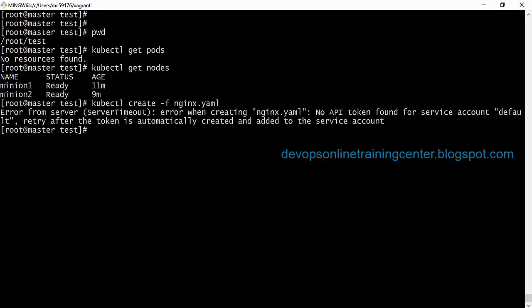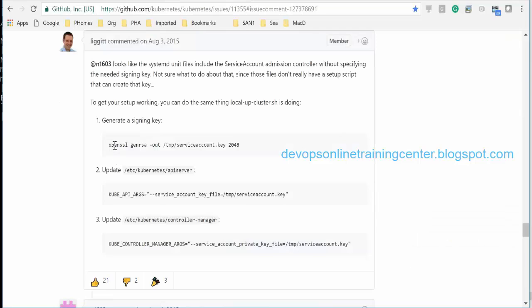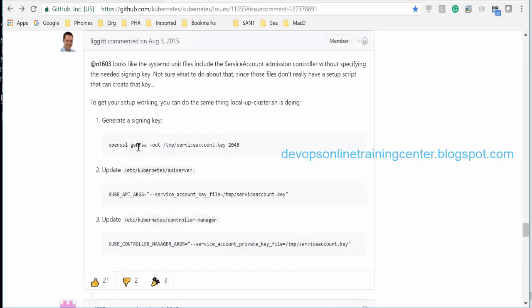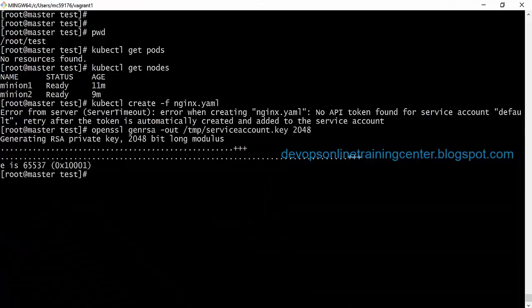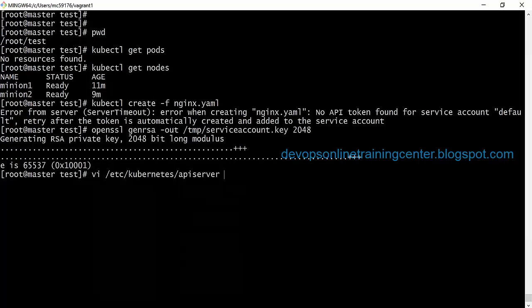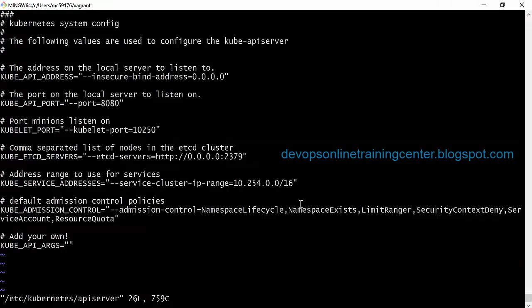No API token found in the service account. This is actually a bug from Kubernetes, and for that there is a workaround. We need to generate a key, and we need to add it to the etc Kubernetes API server configuration, at the end.